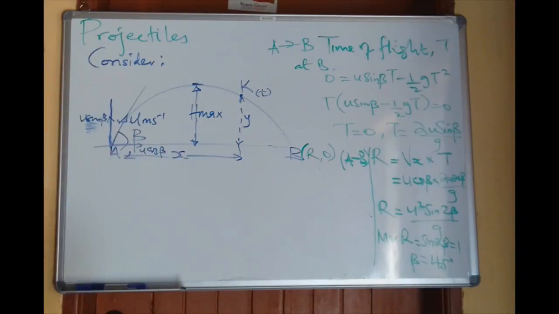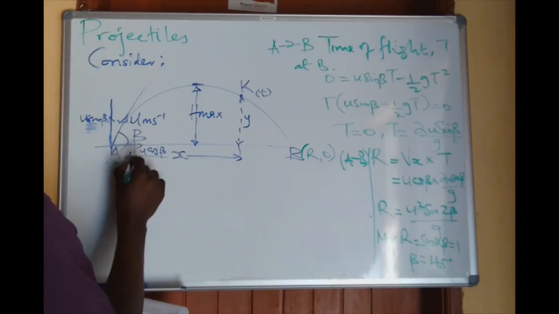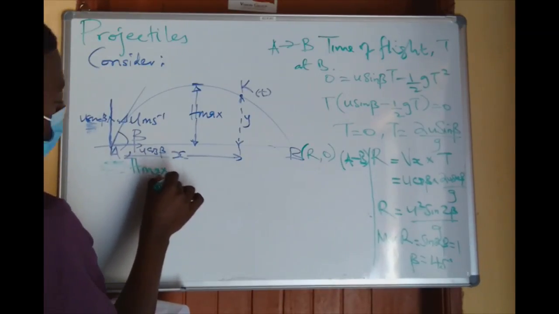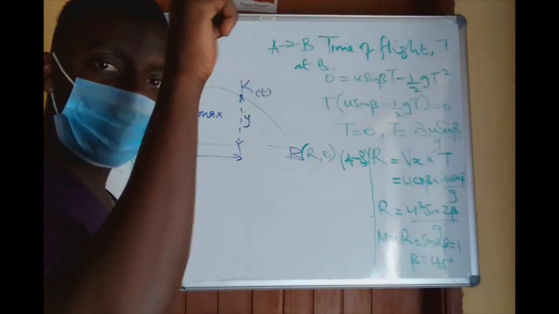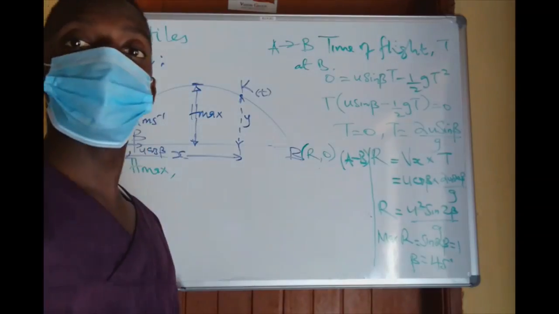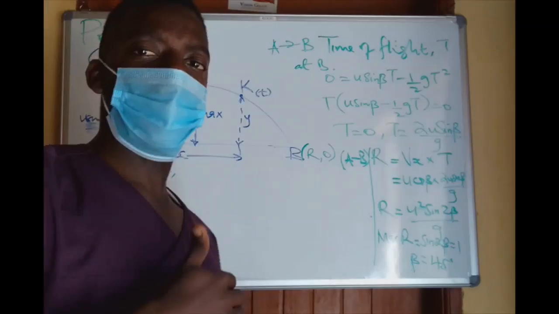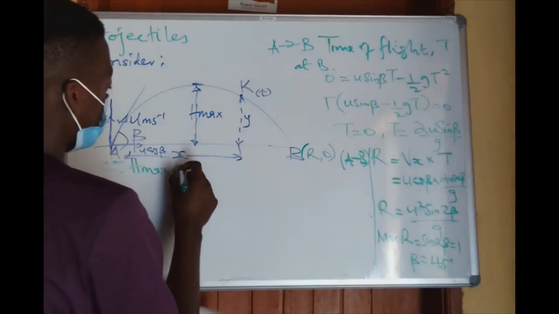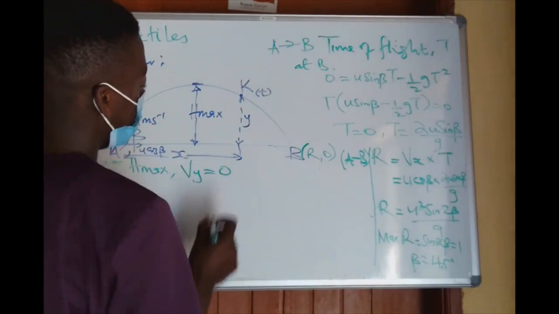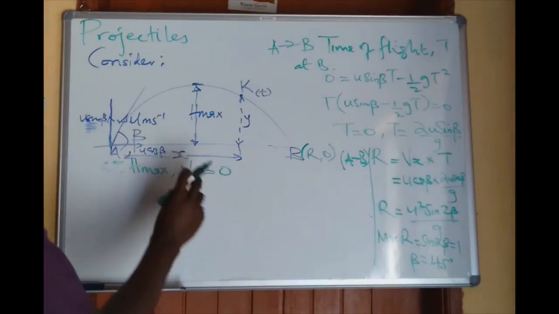What is maximum height? We talked about maximum height here. It is denoted by h max. But what is special about h max? As the particle is projected upwards, it reaches a point where it has to turn back to the ground. Meaning, it will have a velocity which is 0 vertically. So it means that at maximum height, our vertical velocity is 0. You get it?